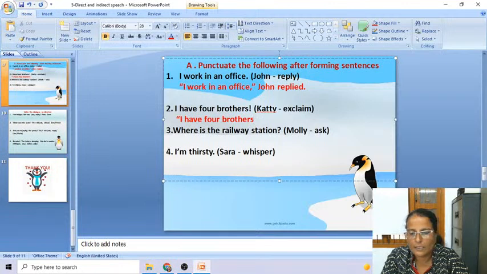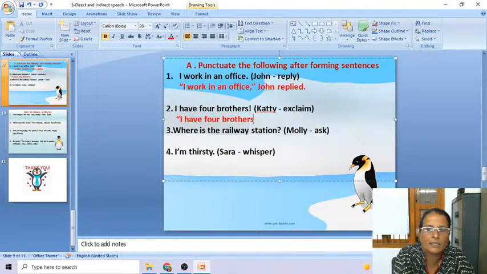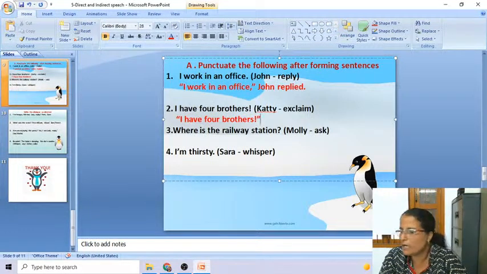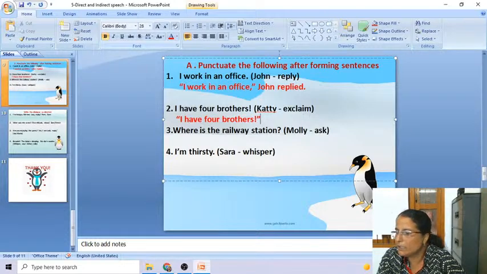Now, what is the punctuation mark given there? It is exclamation. So you have to write the exclamation mark, then inverted comma close. Pratyash, I have 4 brothers, then there should be an exclamation mark. Then exclaimed Kati. E should be a small letter.